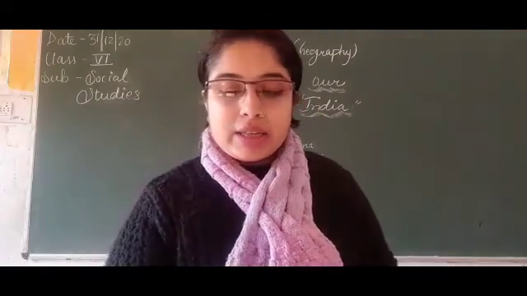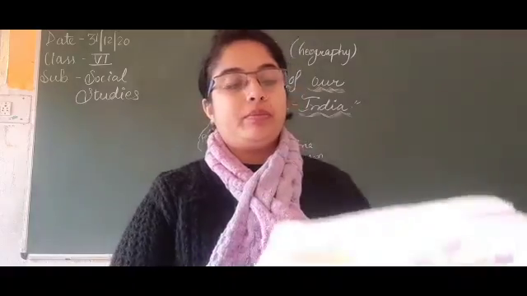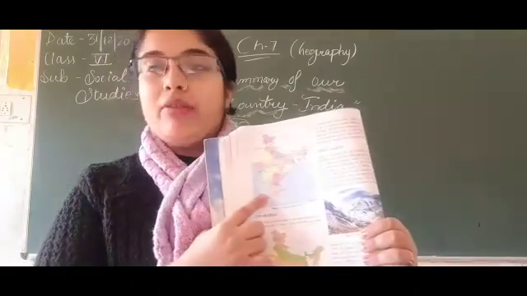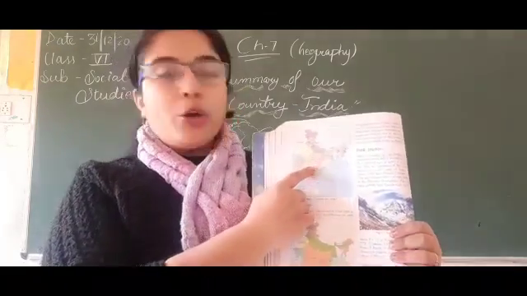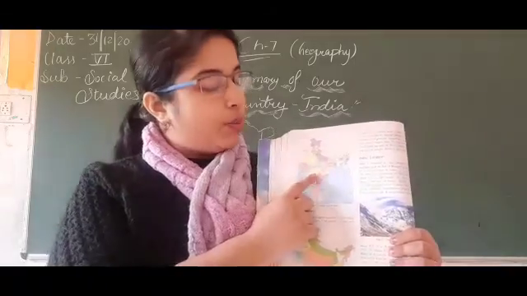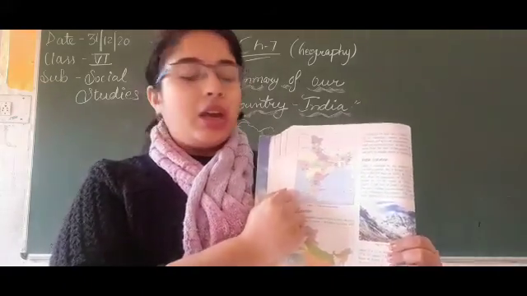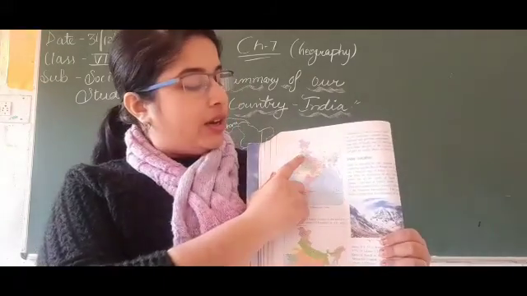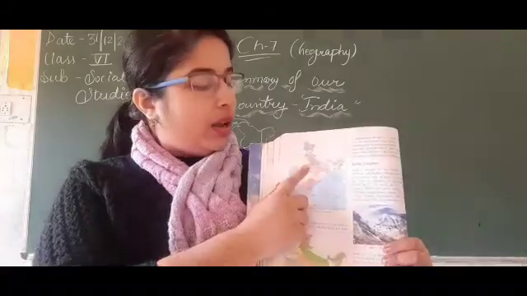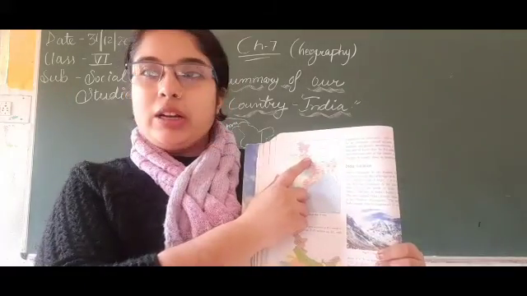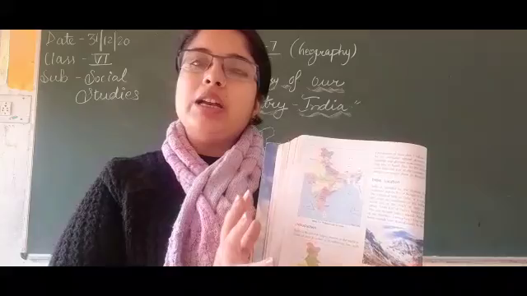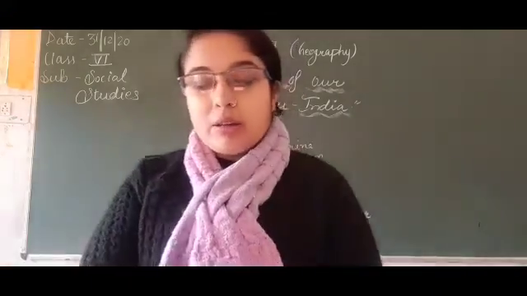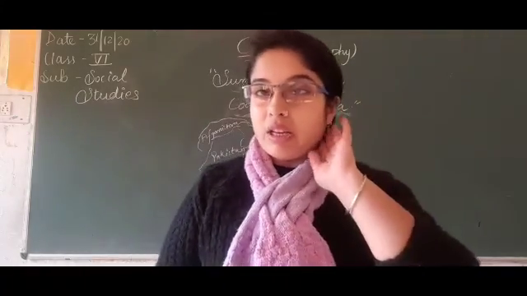If we see the political map of India, we can say that the borders are totally attached with each other. The states' borders are attached with each other. Here it is Rajasthan, here it is Uttar Pradesh, here it is Haryana, here it is Punjab, here it is Himachal Pradesh, here it is Uttarakhand. The states are divided over there, and they are attached with the boundary line with each other.